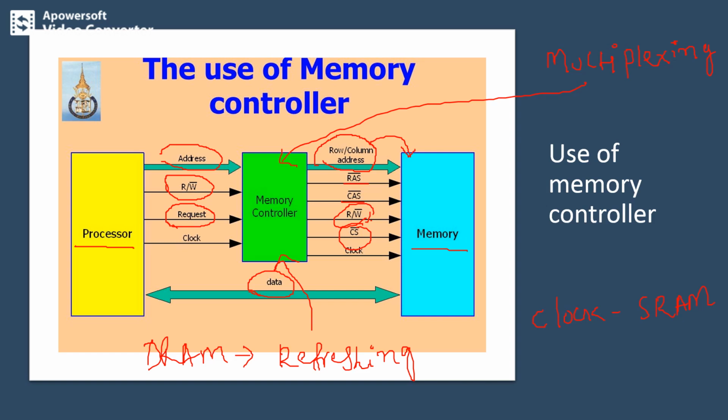The refresh counter located within the memory controller will refresh the entire row. So in the case of DRAM cells, if the refreshing concept is not implemented, the memory controller does the refreshing task also. This is how the memory controller works between the processor as well as the memory.